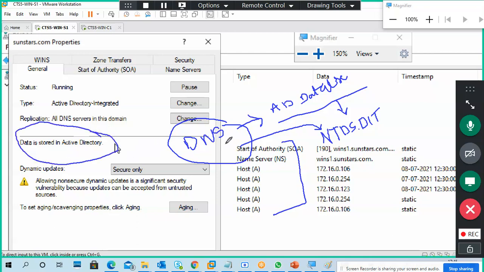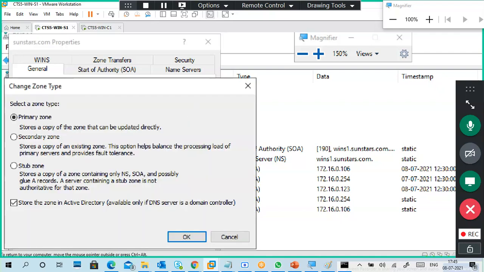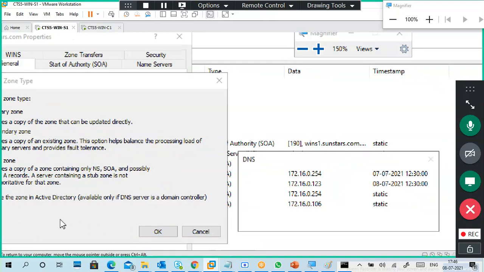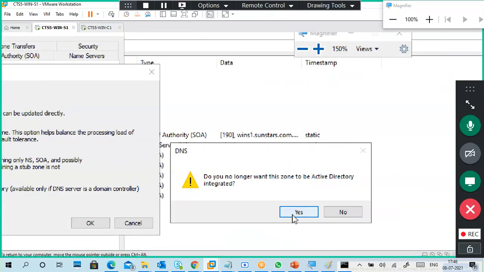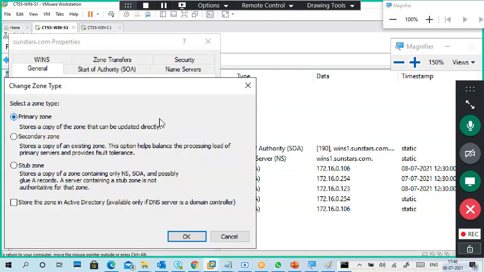If you don't integrate it, it doesn't store in Active Directory, it stores separately. There is a C Windows System32 DNS folder where it stores. You can click on change, and if you unselect it and click OK, it is asking. So it is stored in a separate file. It is not an integrated zone.